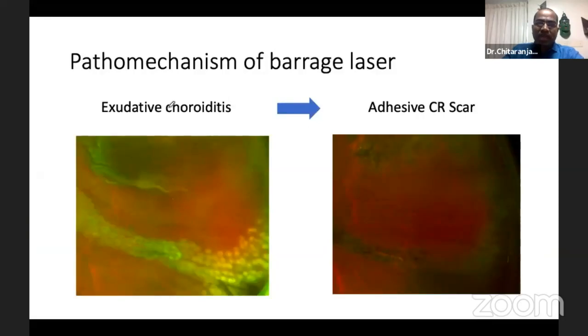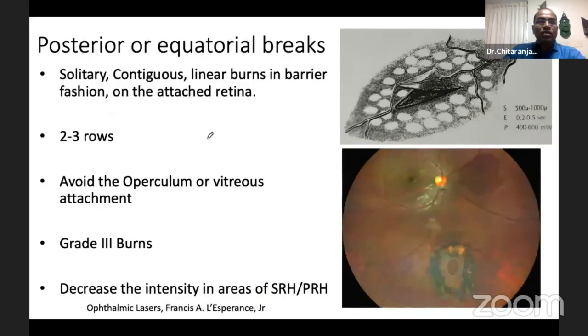So what is the pathomechanism of a barrage laser? It causes exudative choroiditis, which ultimately gives rise to adhesive choroidal scarring. So for a posterior or equatorial break, you have to give 2 to 3 rows of burns, which should be just touching, not overlapping. And you should not hit directly over the margin of the break or the operculum or the vitreous nearby. So you can get a nice scarring post laser.